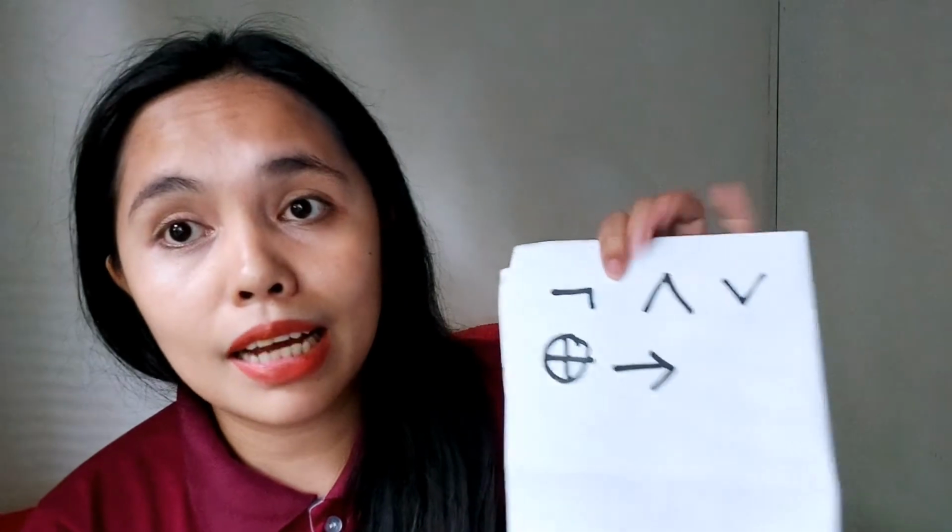That's why this symbol also means implies. So again, you have to remember that in the conditional statement, P implies Q is false when P is true and Q is false.